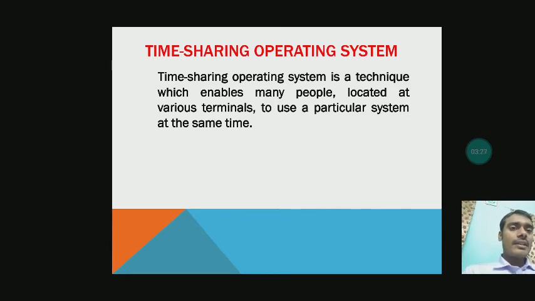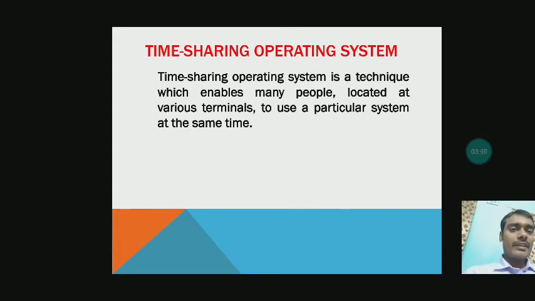In time sharing operating system, there is only one CPU, and all the persons are sitting at different places, and they work upon the same operating system which has a single CPU, and the time is shared between all the jobs.